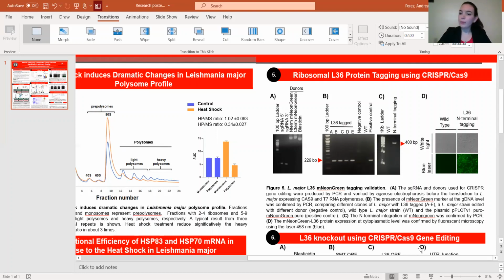We also introduce an mNeonGreen tag that allows us to use fluorescent light to see which cells have been infected. So you can see here the wild type, the blue laser shows nothing, but whenever you use the genetically modified cells, they shine green, which means that our CRISPR-Cas9 technology worked perfectly fine.